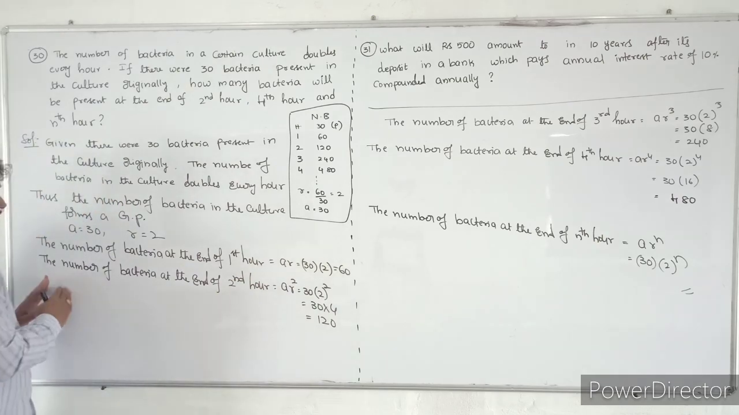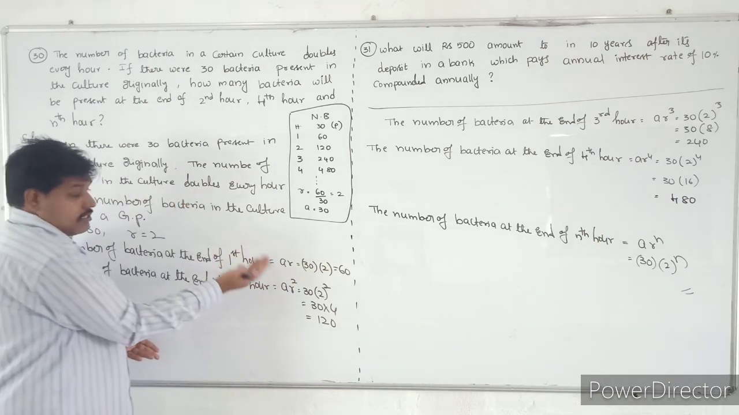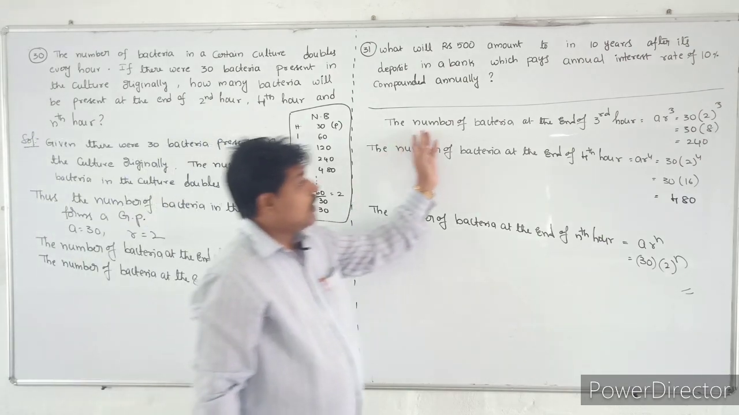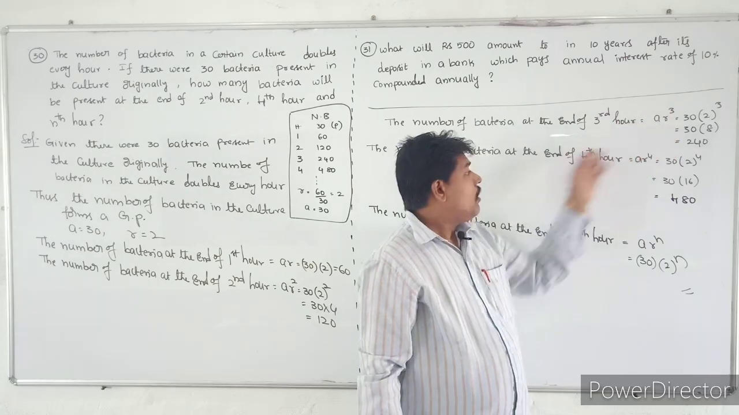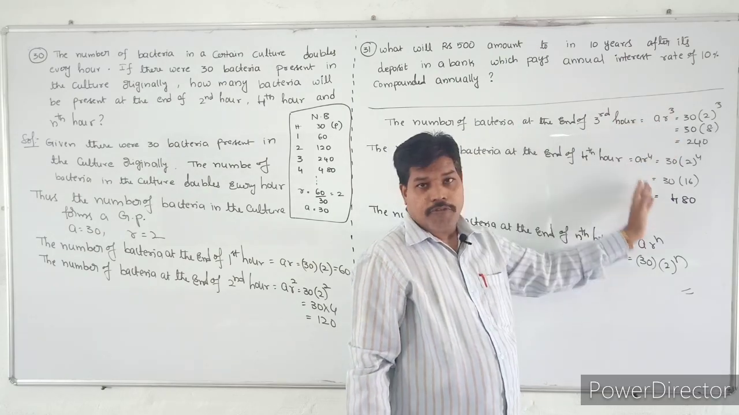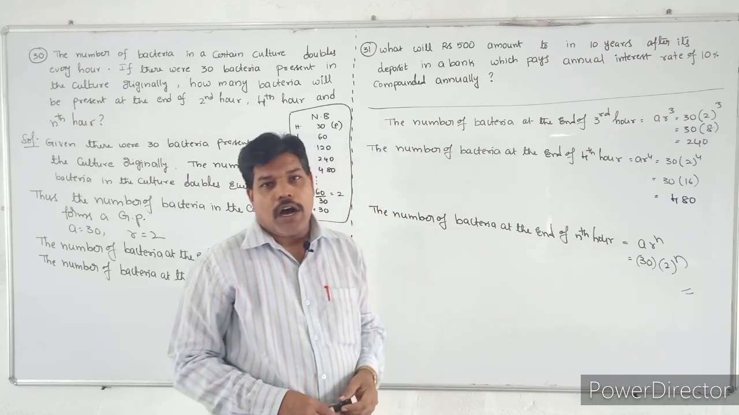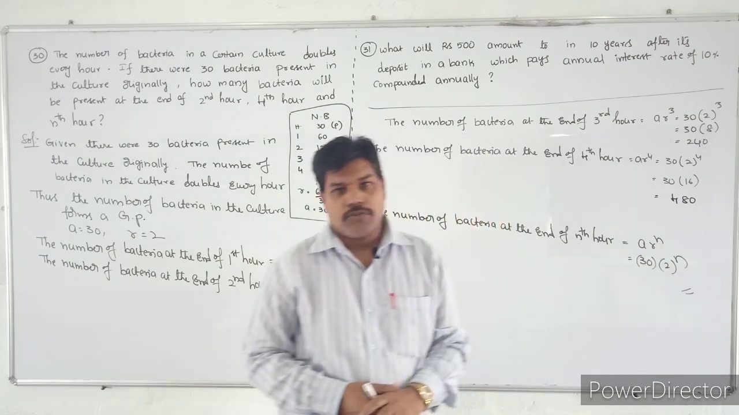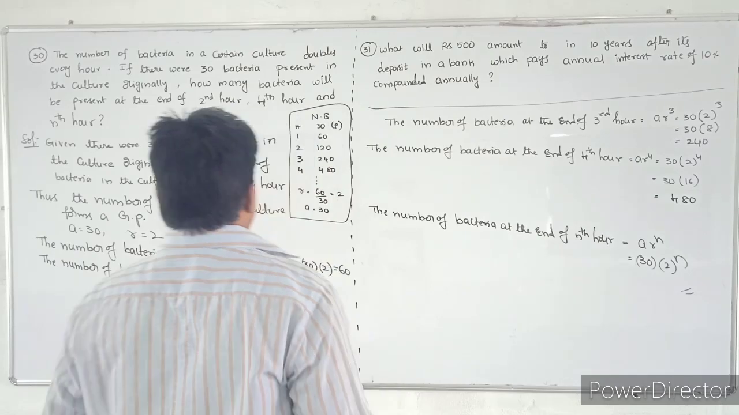At the end of the second hour, that is AR square. First term is A, second term is AR, next term is AR square. Third term, the number of bacteria at the end of the third hour, AR cube. At the end of the fourth hour, AR power 4. At the end of the nth hour, it will become A into R power n. So A value is 30 and R value is 2. So that is nothing but 30 into 2 power n. So that is the problem.